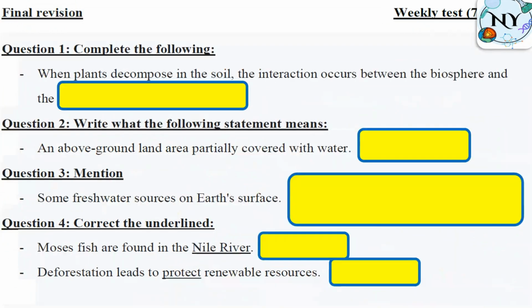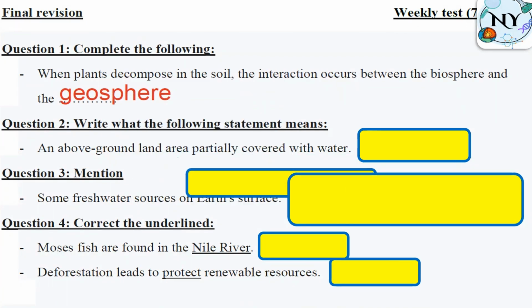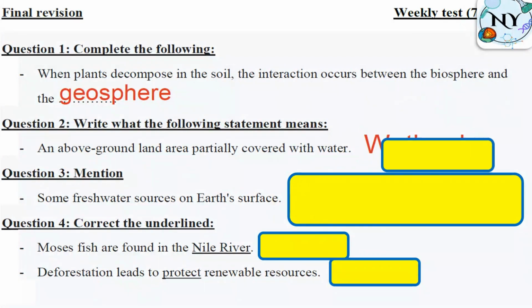Group B, when plants decompose in the soil, the interaction, of course, between the biosphere and geosphere. Also, an above ground land area partially covered with water. So, could you make a circle around partially, because this is the key word here? And we said when I see partially, it means the answer is wetland. Wetland. So make a circle or highlight around the partially word.